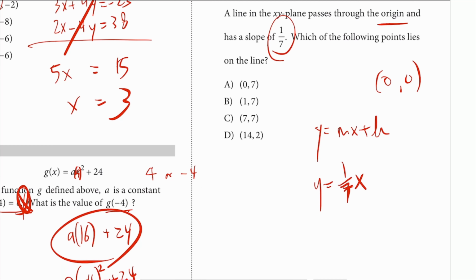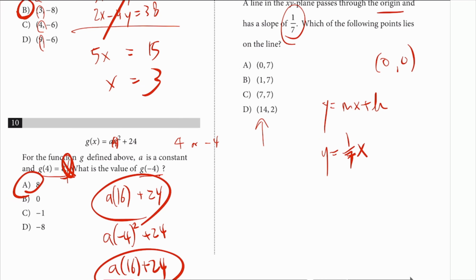Well, you can check one at a time. I like to start from the bottom. So if you try that, 2 is equal to 1/7 times 14. If you notice, that cancels to 2. There it is. Move on.